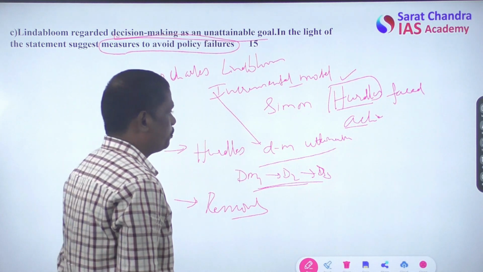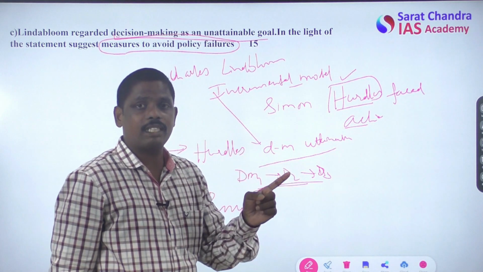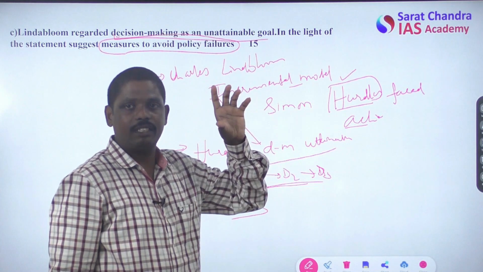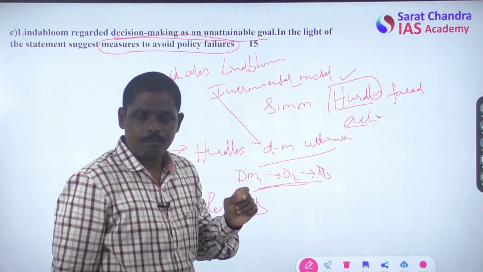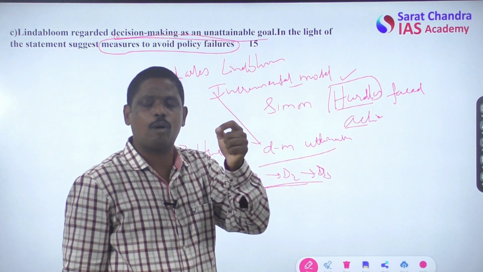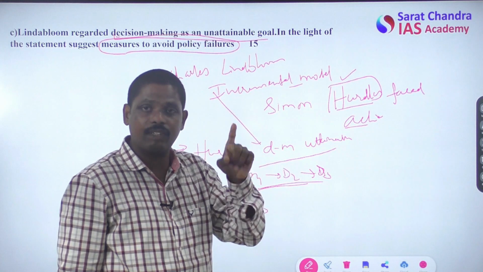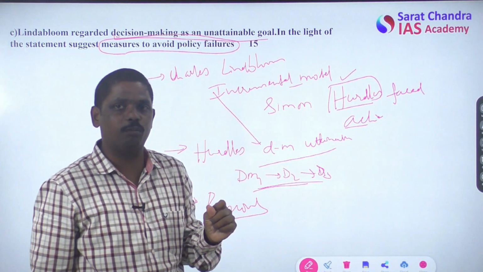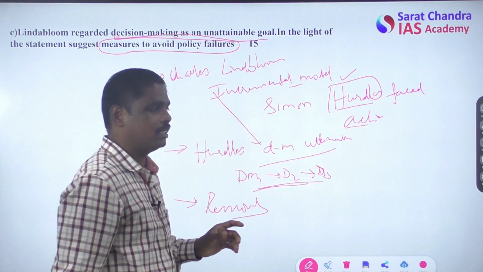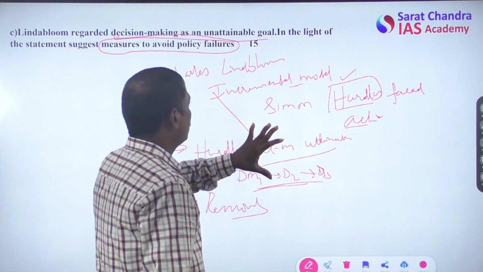Even in Prasad you can find these hurdles. We have a chart in the topic of Herbert Simon in Prasad, as well as in Laxmikant's Public Administration book. When you go to the chart you can find different types of hurdles, so our answer revolves around this element.